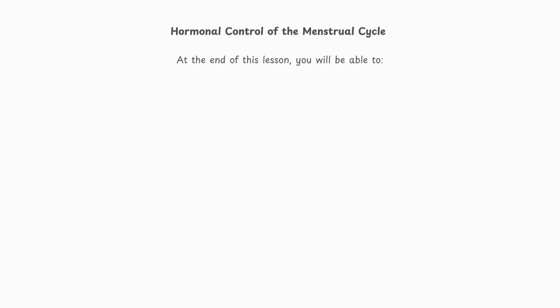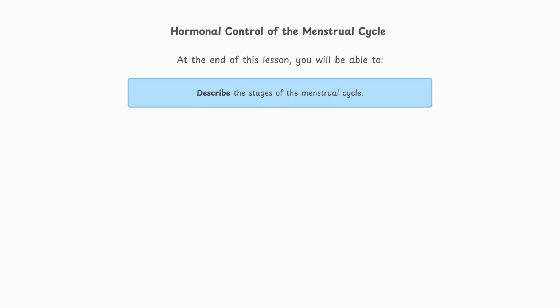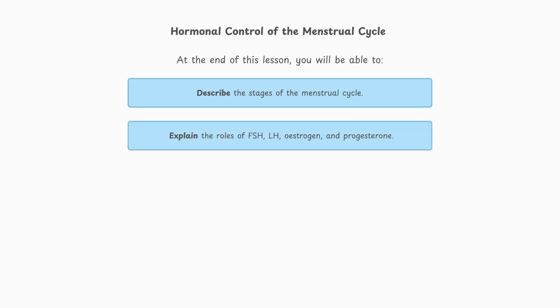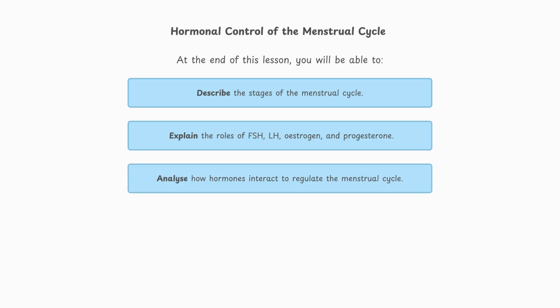Hello and welcome to this lesson on the hormonal control of the menstrual cycle. By the end of this lesson, you should be able to describe the stages of the menstrual cycle, explain the roles of FSH, LH, estrogen, and progesterone, and analyze how hormones interact to regulate the menstrual cycle. Let's get started.